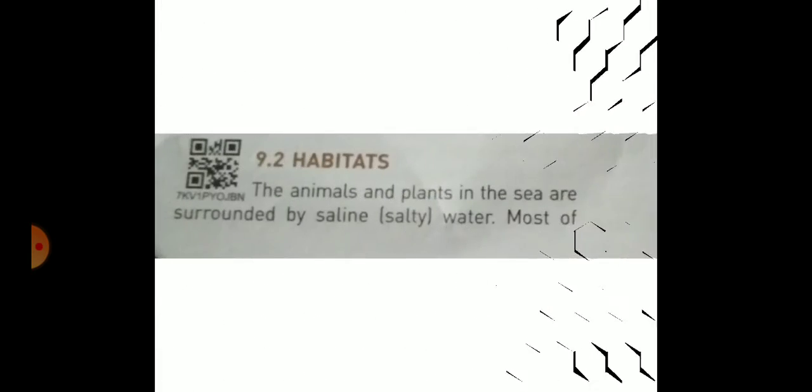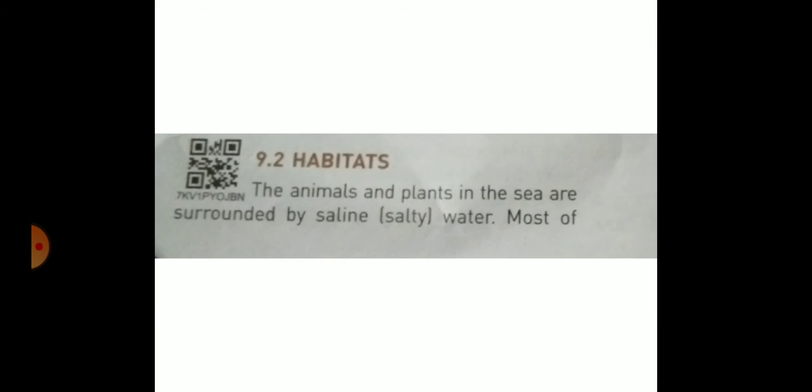And habitats, the animals and plants in the sea are surrounded by saline water. Most of the animals living in this water take in oxygen dissolved in it.